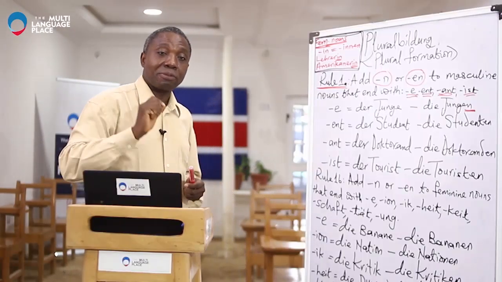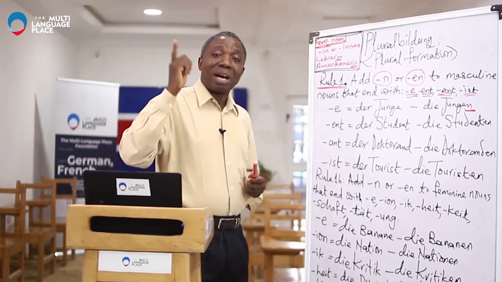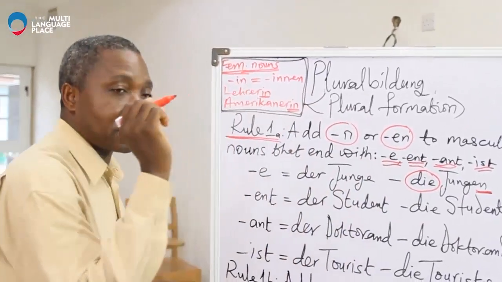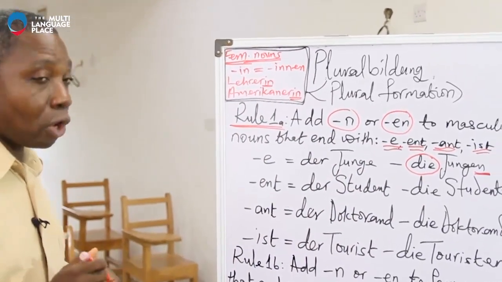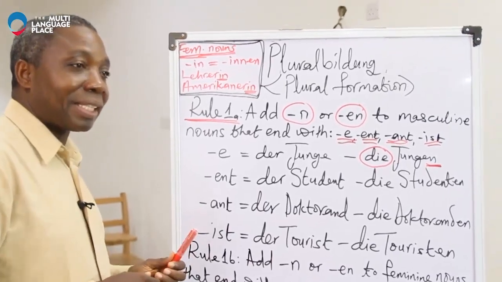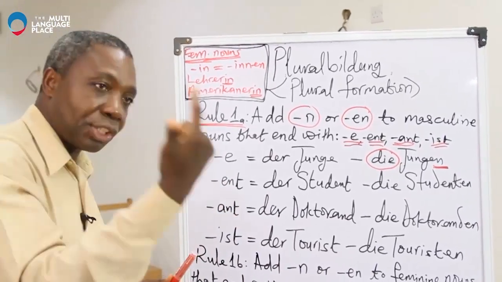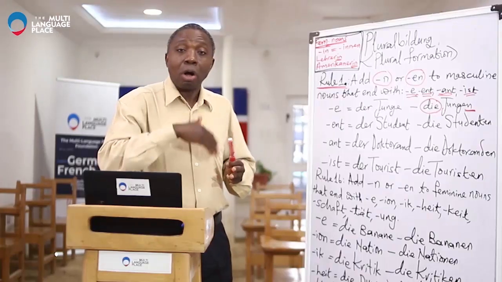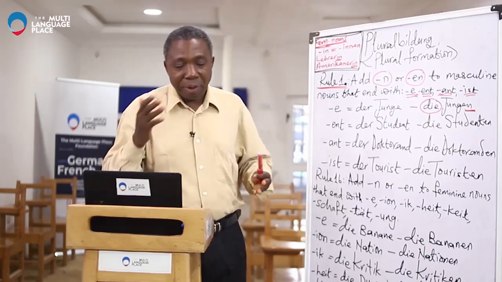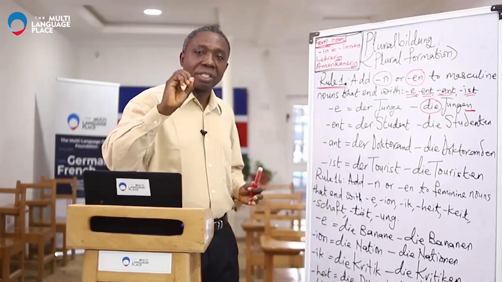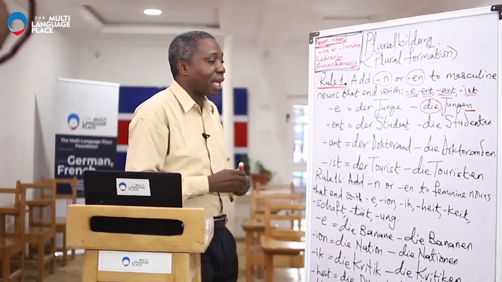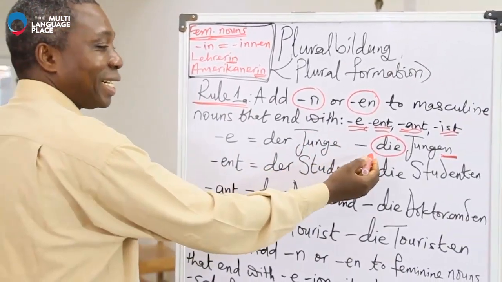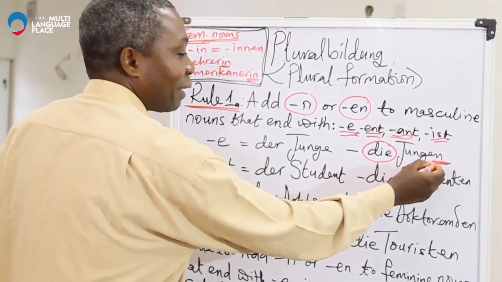I want to say something very pertinent. All the plural forms take the article die. Very important. In the singular, a noun takes either der, die, or das, and we're going to see the examples here. But when it comes to the plural, all the nouns, whether masculine, feminine, or neuter, take die as their article. So we have the example here, der Junge, say it after me, der Junge, and then the plural is die Jungen. We have an N added.